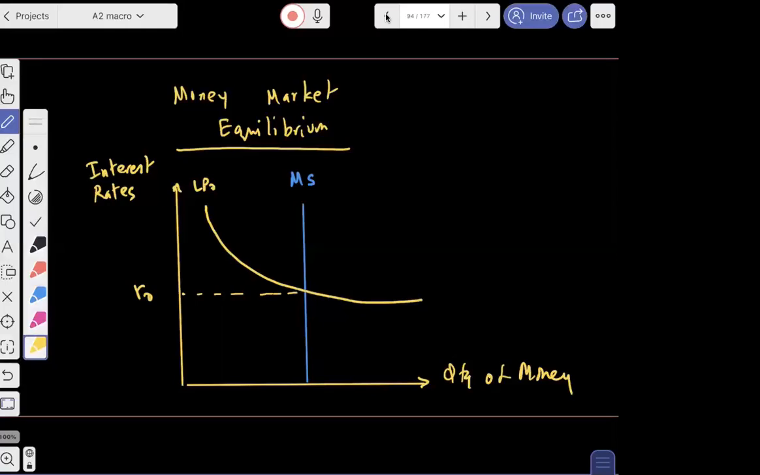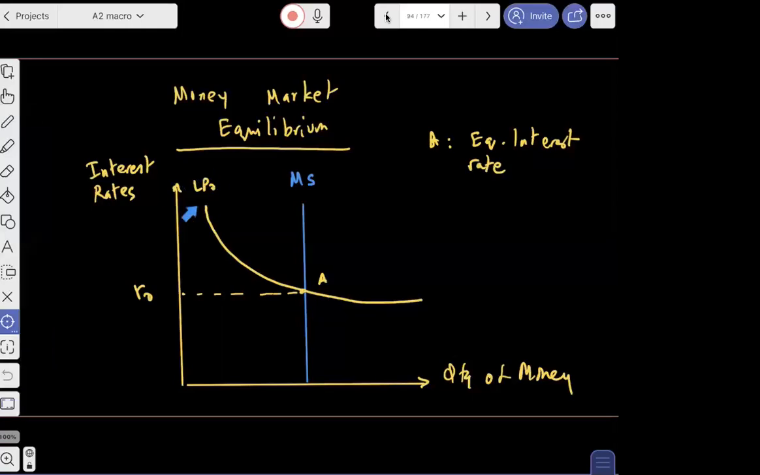Now, guys, where money demand and money supply meet, at A, we have what we call an equilibrium interest rate. This is the equilibrium interest rate in the market. Demand for money, LP naught, meets money supply, and that will be your equilibrium interest rate. Now, why is this called an equilibrium? Because equilibrium means there is no tendency for the interest rate to change.